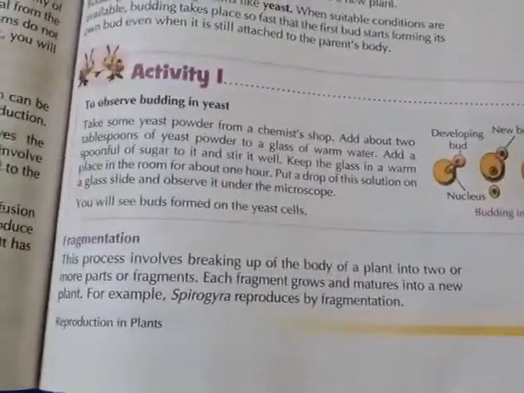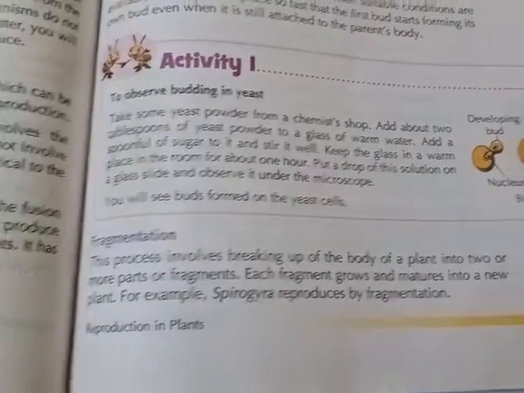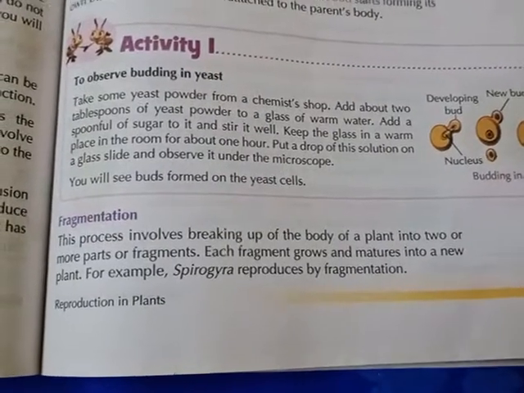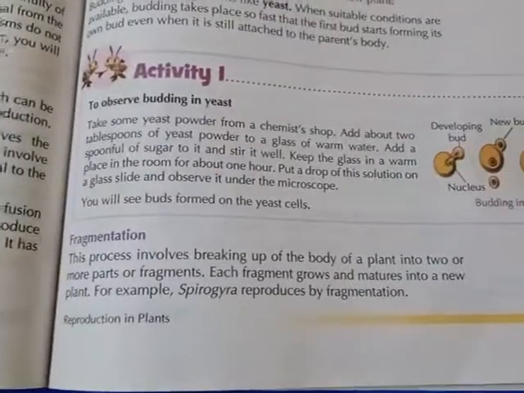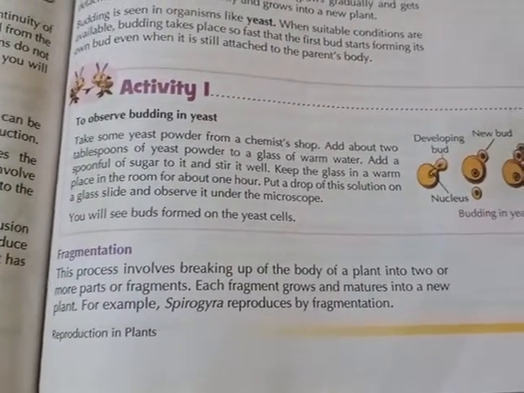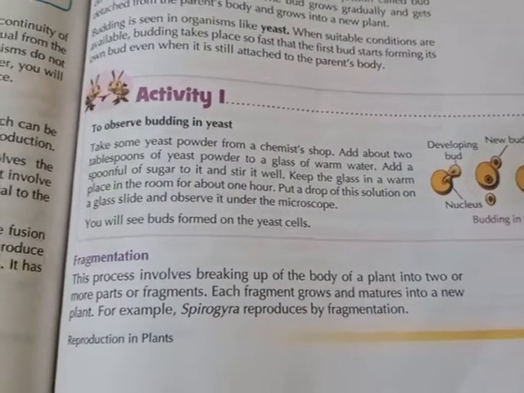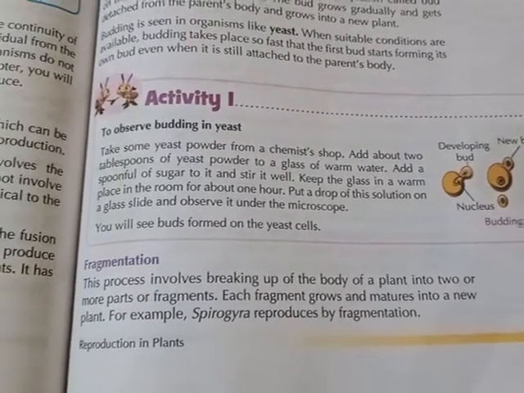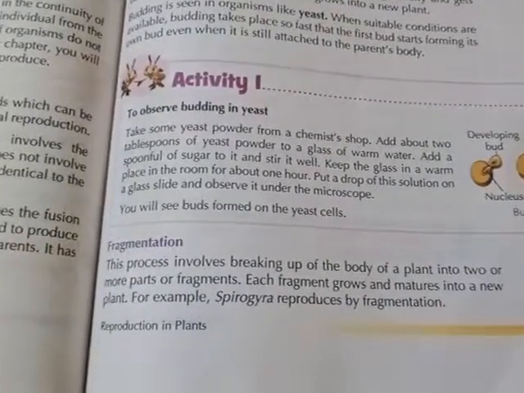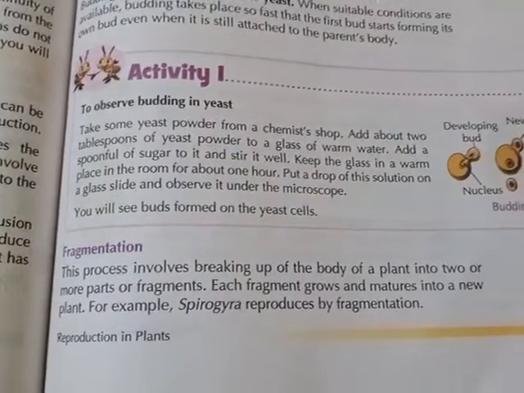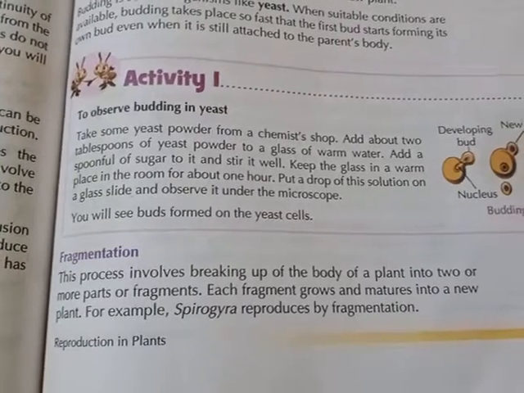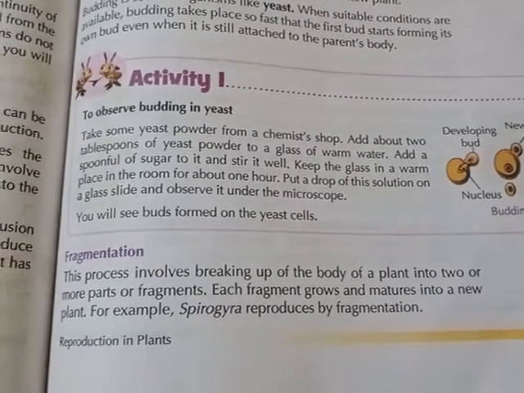That means by breaking down by any cause, like the current of water, the Spirogyra will break up its body and the body will be divided into two or three parts. It is called fragments. Each fragment grows and matures into a new plant.